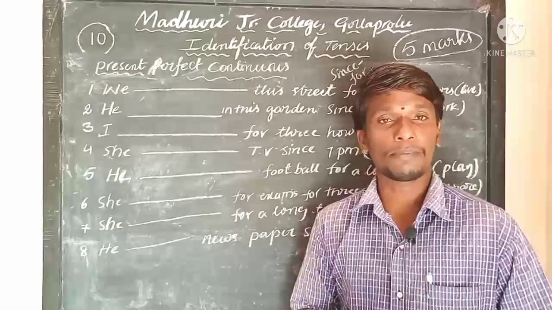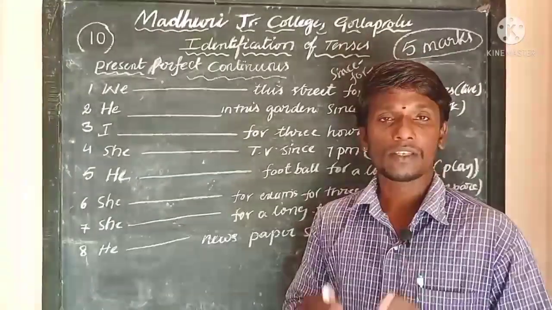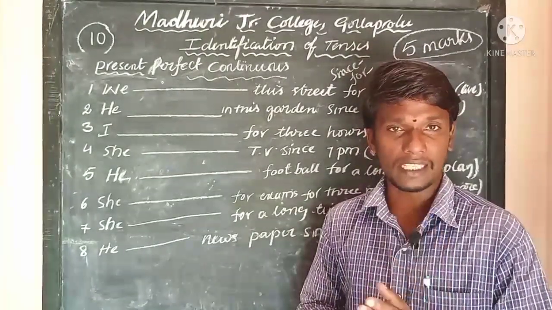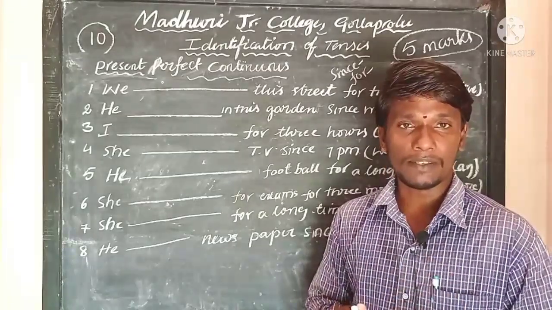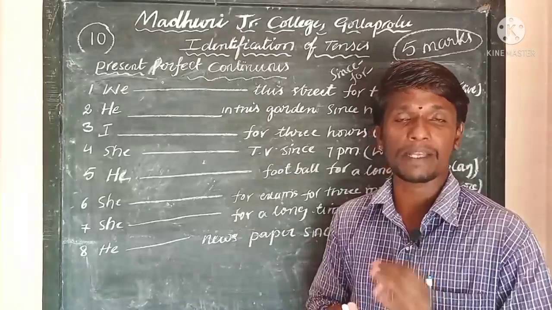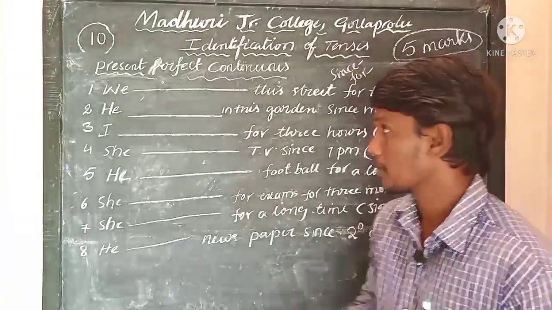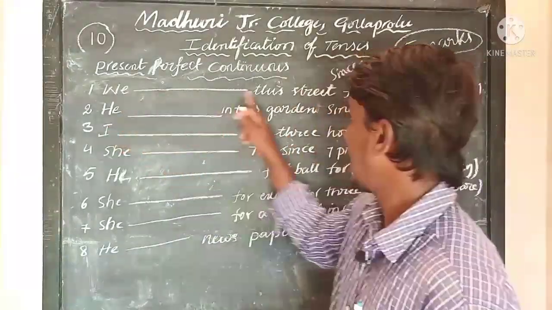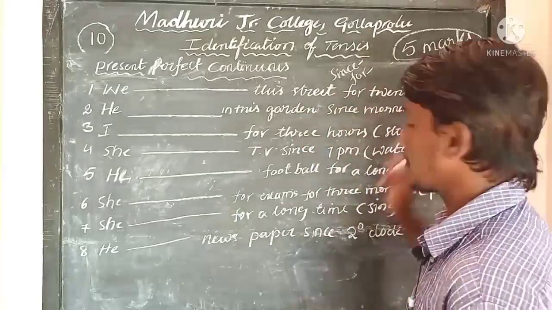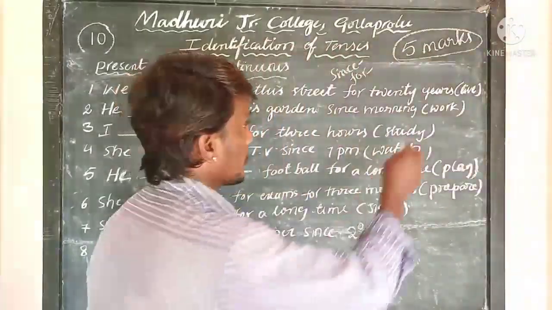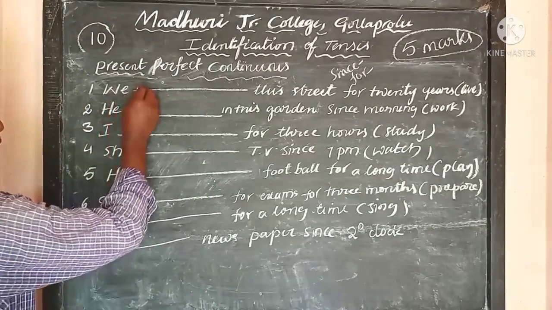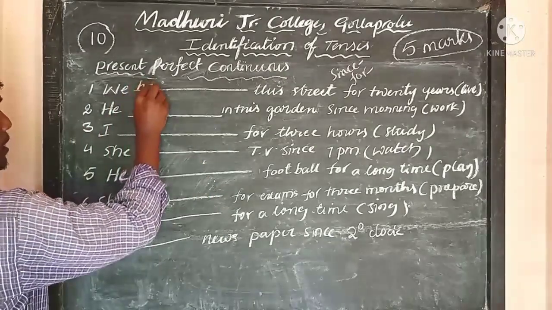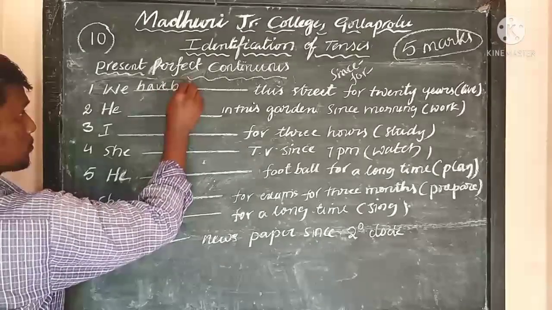Here the structure of the present perfect continuous tense is subject plus have or has plus been plus V1 plus ing form plus object. Subject plus have or has plus been plus V1 plus ing form plus object. So here, "We dash this street for 20 years." What is the verb here? Live is given. As the subject is plural, we need to write "we have been."